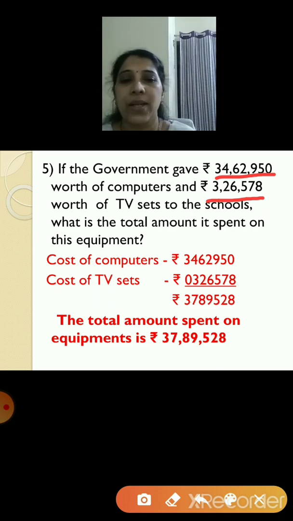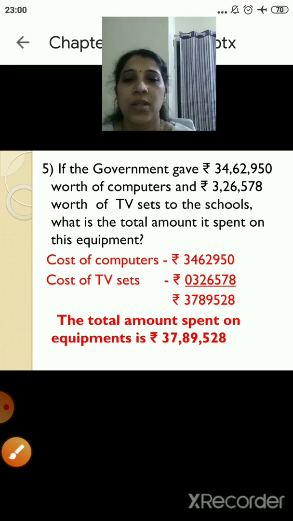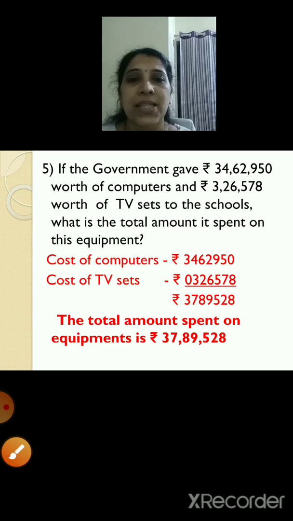So we'll write the statements. Cost of computers is rupees 34,62,950. Cost of TV sets is rupees 3,26,578. So we'll arrange them as per their places. 34,62,950. So 0 in the units place, 5 in the tens place, 9 in the hundreds place, 2 in the thousands place, 6 in the 10,000s place, 4 in the lakhs place, and 3 in the 10 lakhs place.